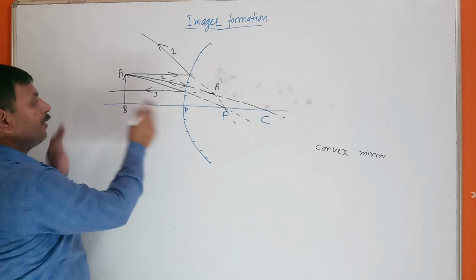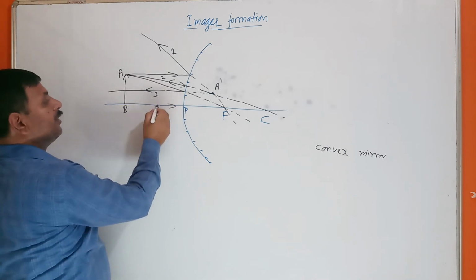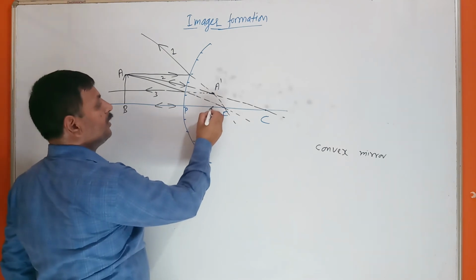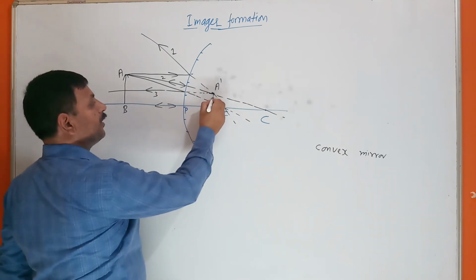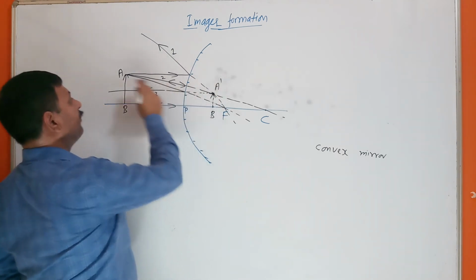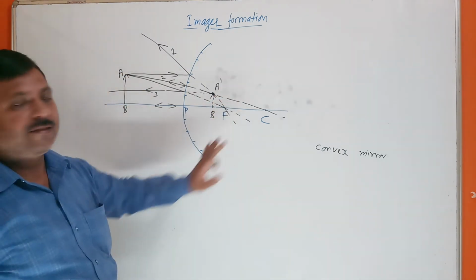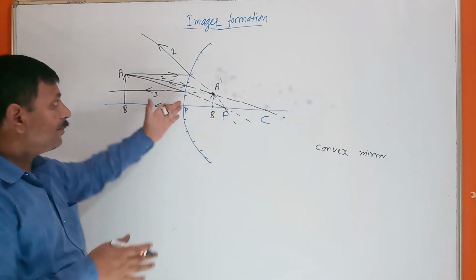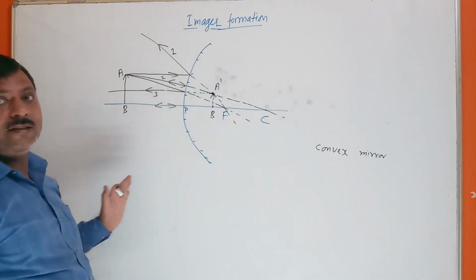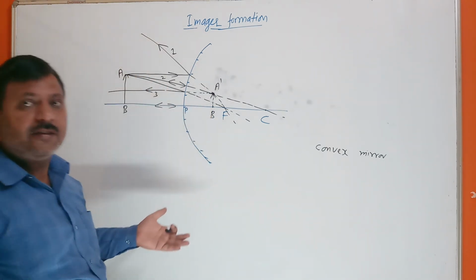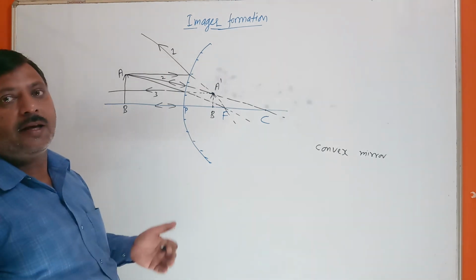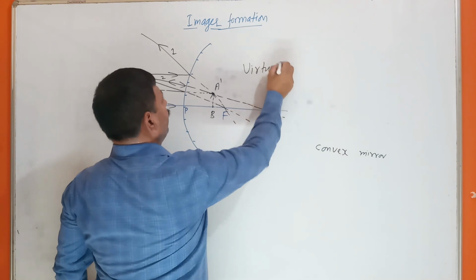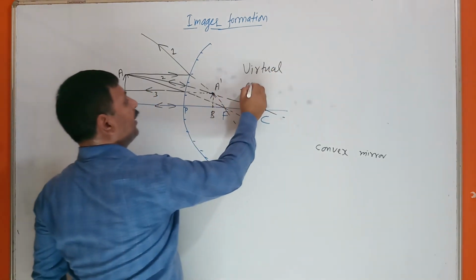Similarly, if we take rays from B, all will intersect here at point B dash. So this is the image of AB, A dash B dash. Here it is only an appearance. Actually, the rays are diverging. They are not intersecting. That's why a virtual image is formed, virtual and erect.